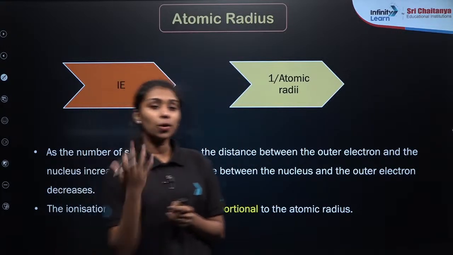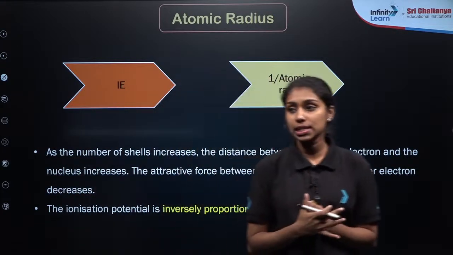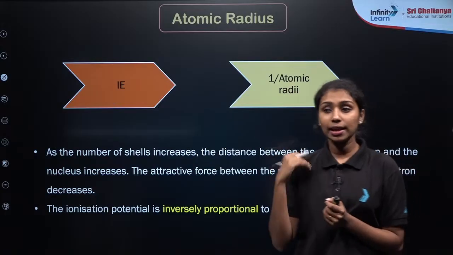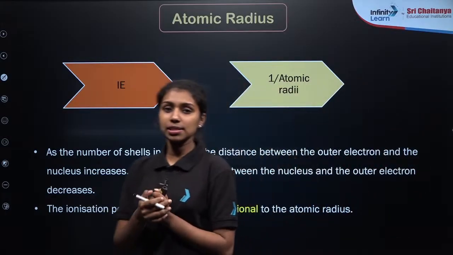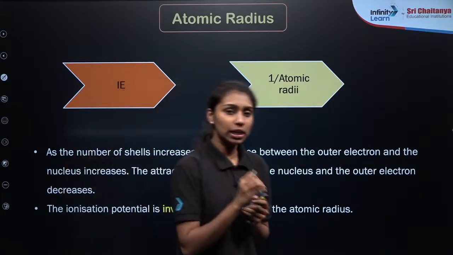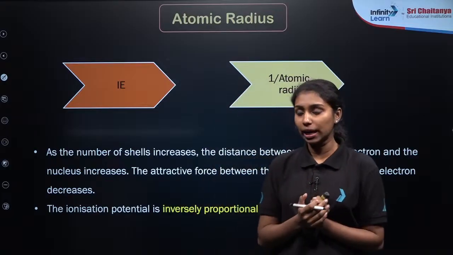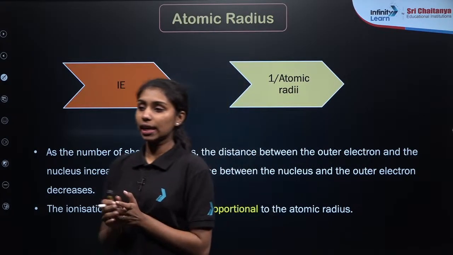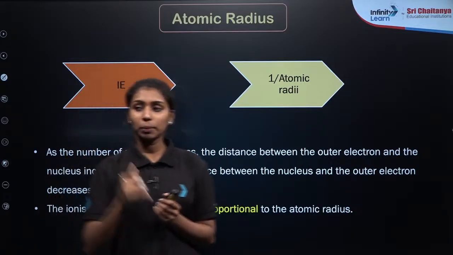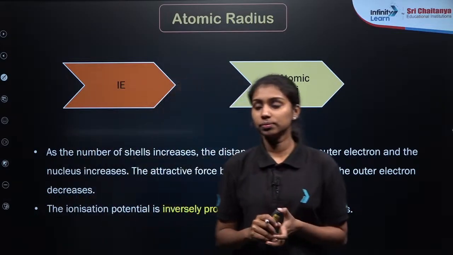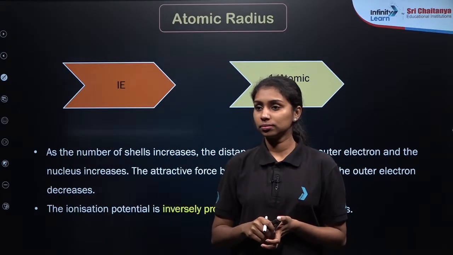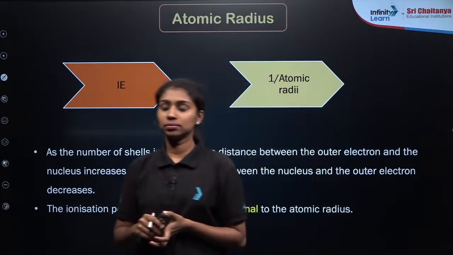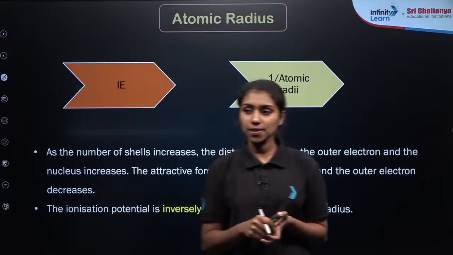Now we need to check how this ionization enthalpy or ionization potential is related to the atomic radii. In the third class about the periodic properties, we have seen the trend in atomic radii. If you are moving top to bottom in a group, size increases or decreases?